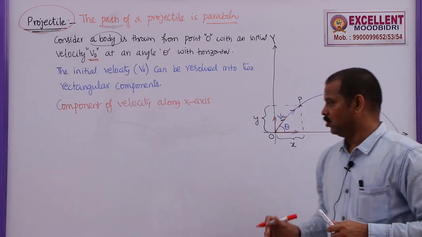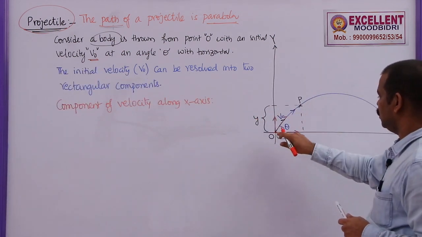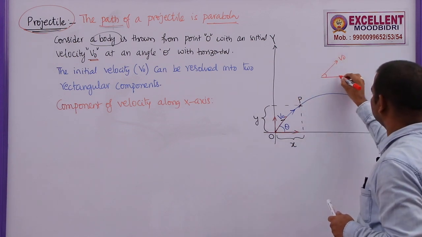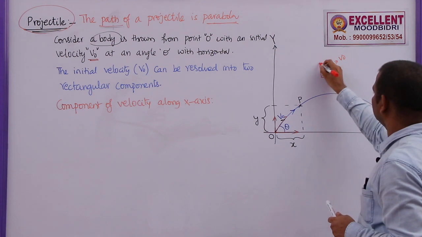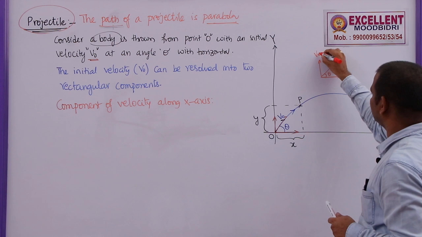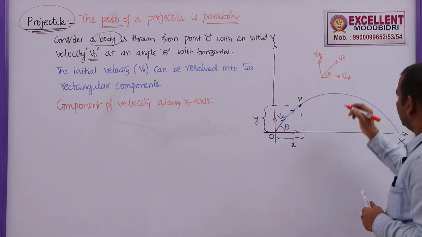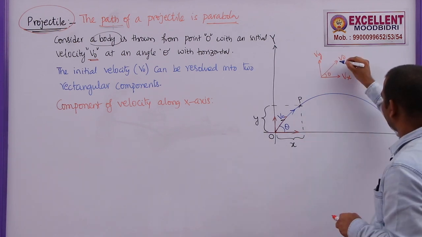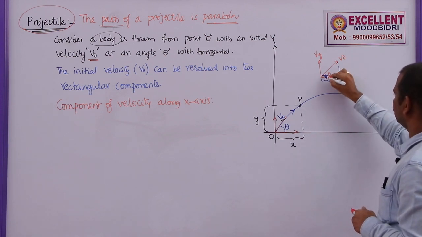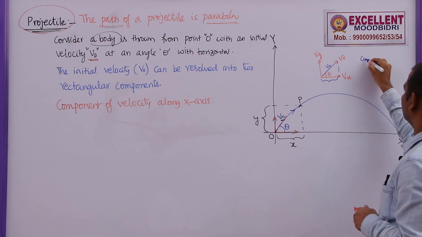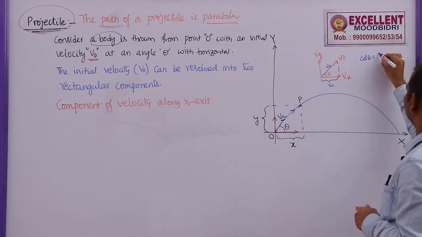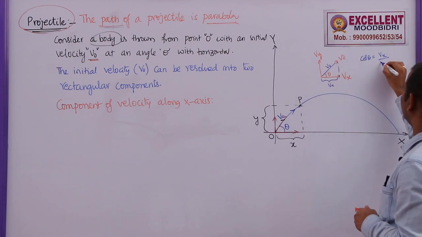Let me show how to resolve this V naught into rectangular components. If it is V naught, if it is theta, and this is the velocity along the x-axis, this is the velocity along the y-axis. Now if you construct a right angle triangle here, I need this value and I know this value as V naught. So cos theta is equal to Vx by V naught.